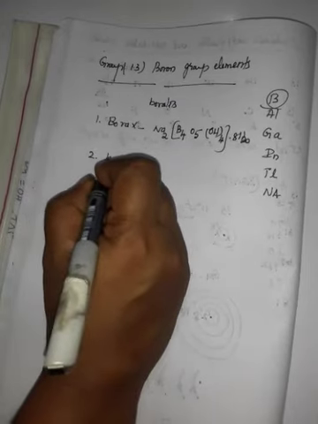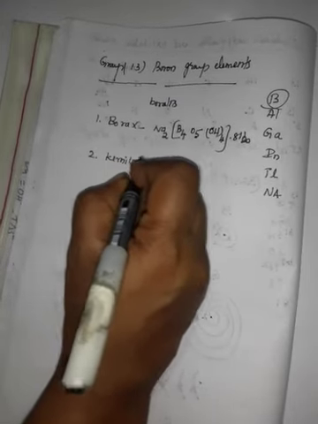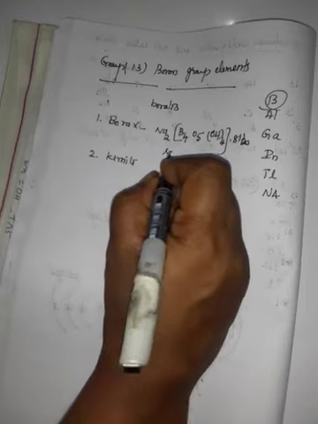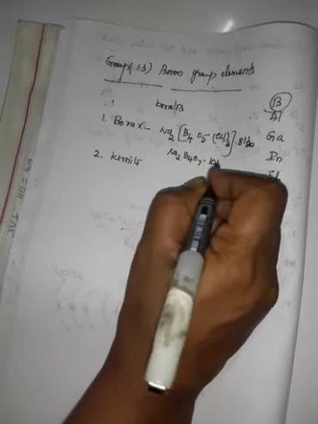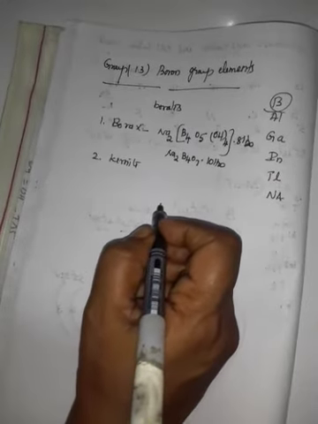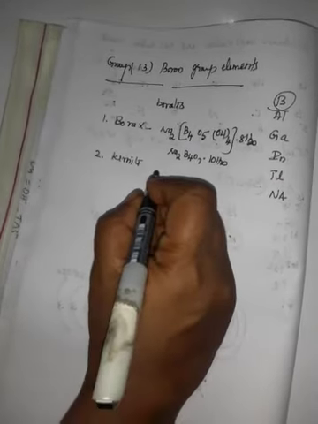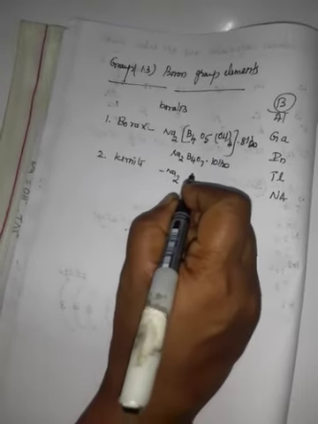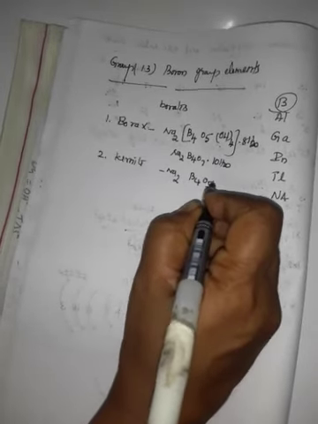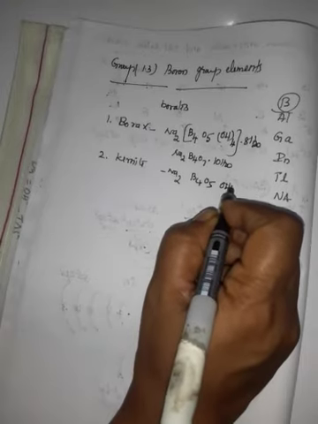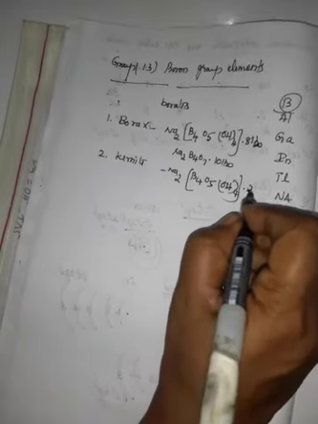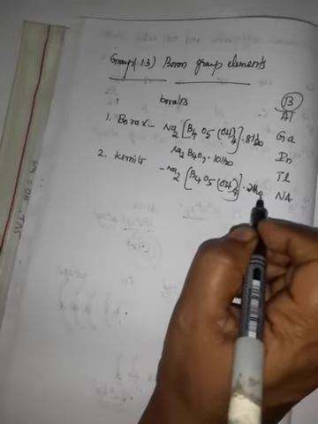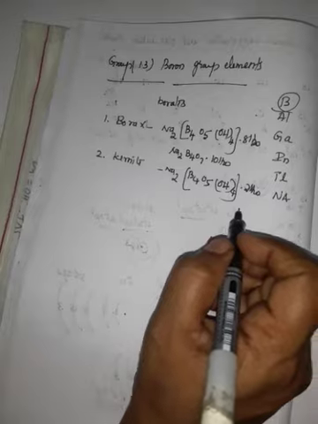Then number 2, kernite. This can also be written as Na2B4O7·10H2O, borax. Next, number 2, kernite, Na2B4O5(OH)4·2H2O. These two are the ores of